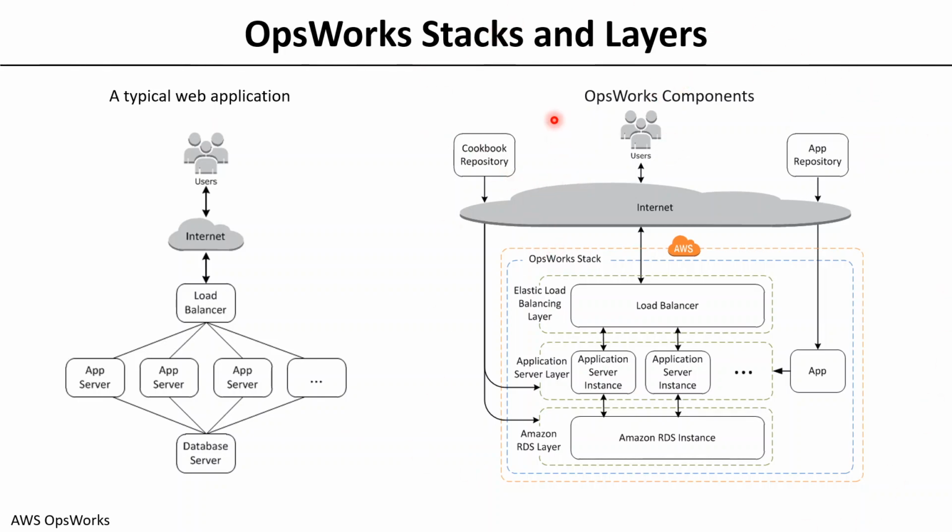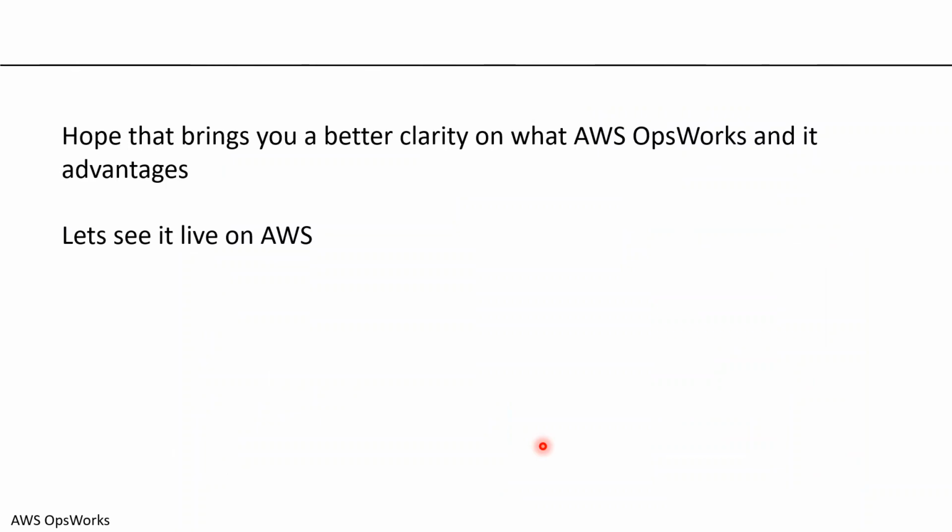And this is the entire stacks and the layers that you build in terms of OpsWorks. So I hope this brings a better clarity in terms of the stacks and the layers. And by this time, I hope you understand how OpsWorks works and what the advantages of OpsWorks are here. And let's see it live on AWS. Let's have a quick demo to understand how OpsWorks is configured on AWS.